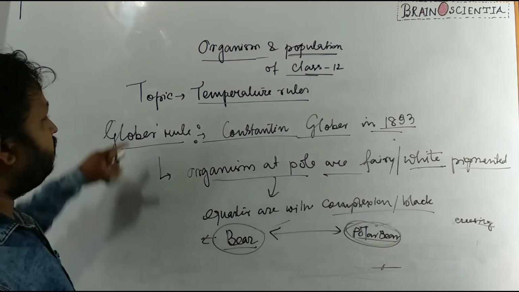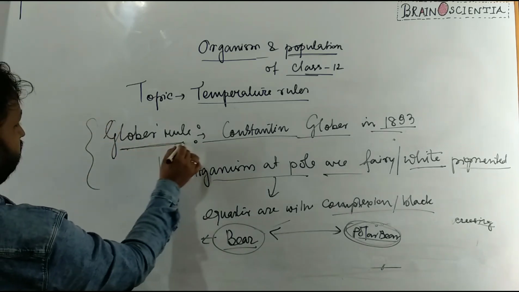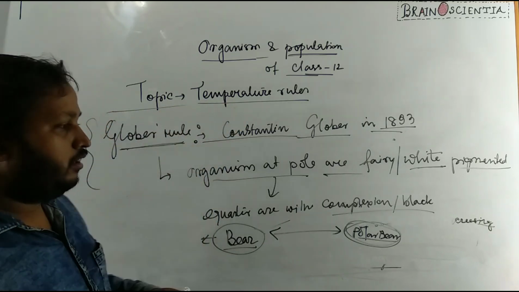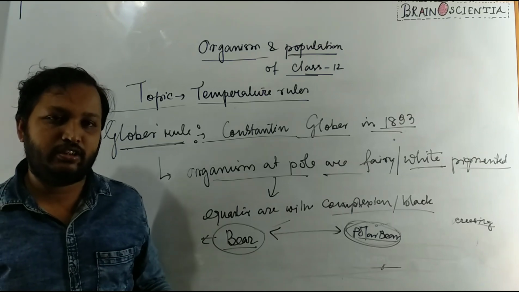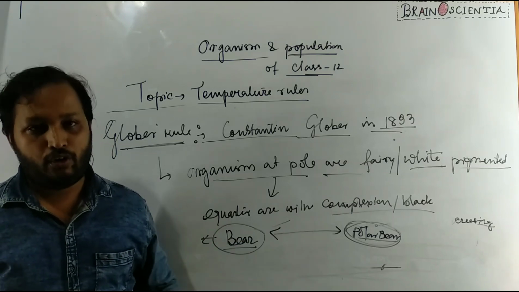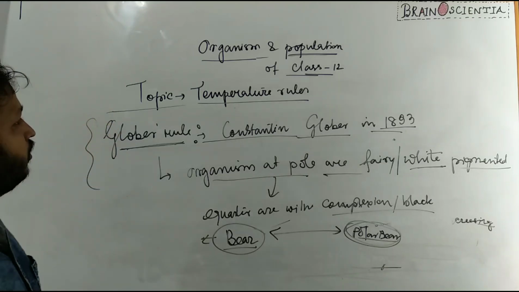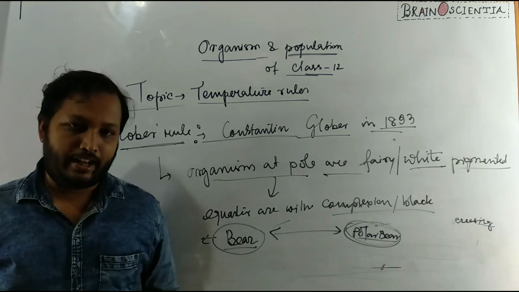So I have discussed 4 rules regarding temperature, that is, how temperature affects the body size, structure and color of an organism. So this much for today. In the next class we will talk about another major abiotic factor, that is light.